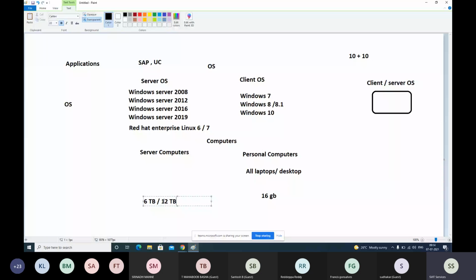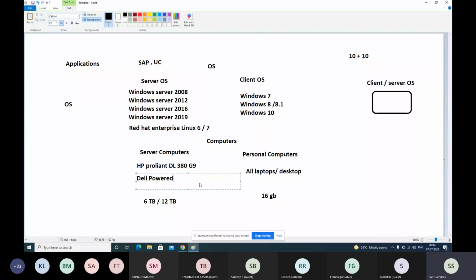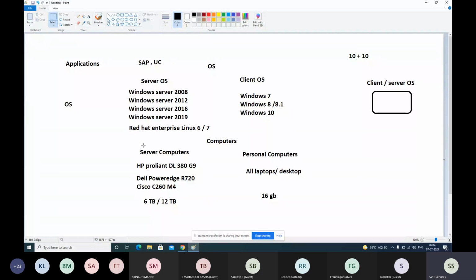Here are some examples of server computers. The market leader HP has a model called ProLiant BL380, generation 9, generation 10. Multiple servers and models are there. Number 2 in the market is Dell PowerEdge, R720, one of the latest models. Third place in the server category is Cisco C260 M3 or M4, like this. These are some examples of server computers.